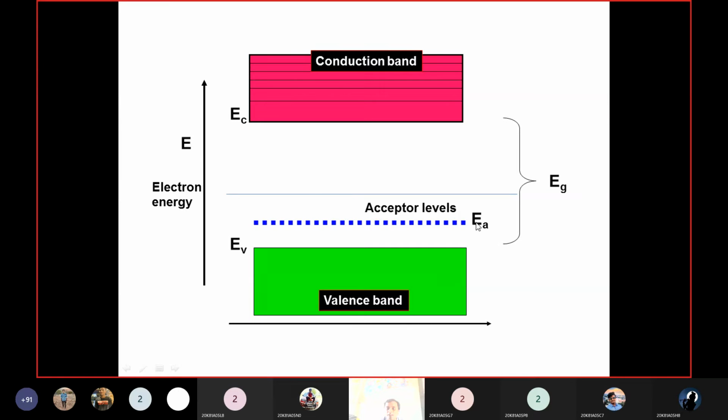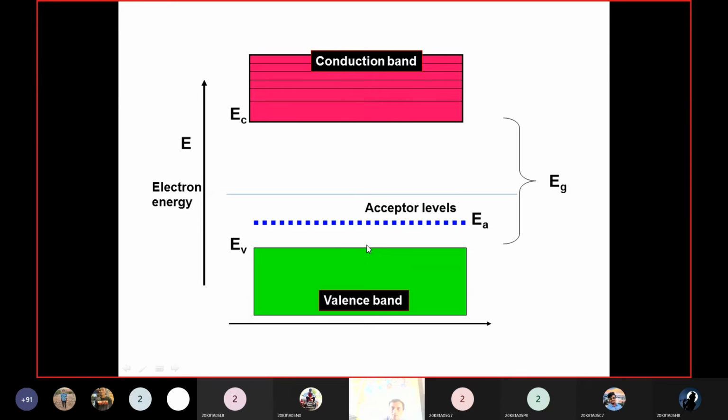Each indium atom doped contributes one excess hole, and those holes combine to form one energy level, the acceptor energy level. It is nearer to the valence band. Here this line represents the intrinsic Fermi level. The acceptor energy level will be below the intrinsic Fermi level and nearer to the valence band.